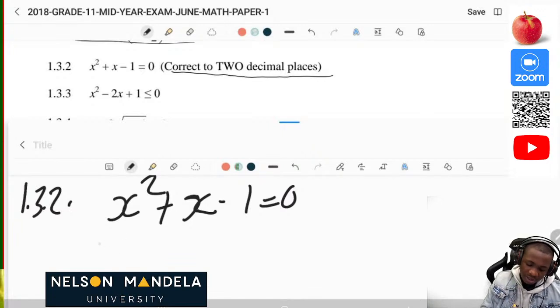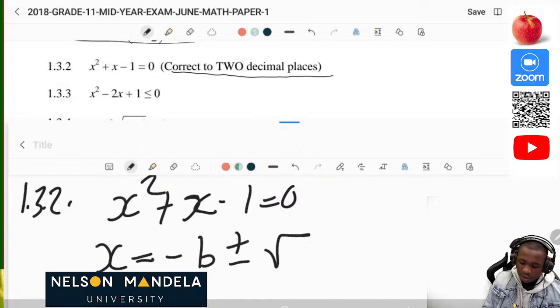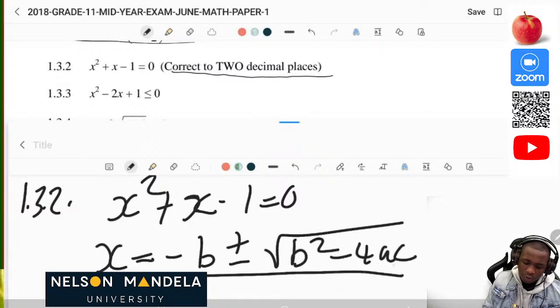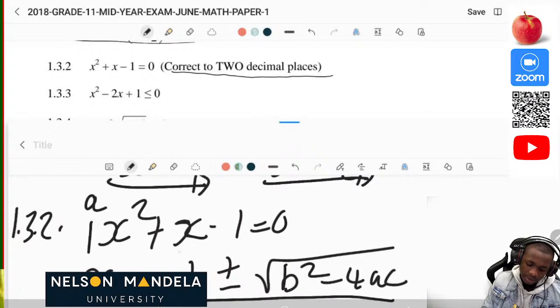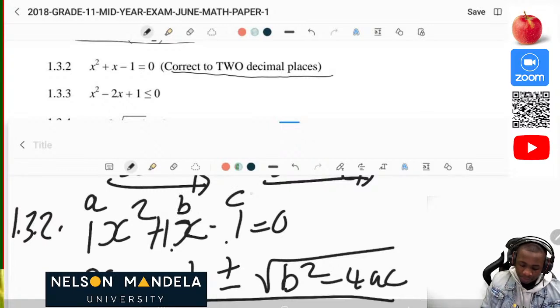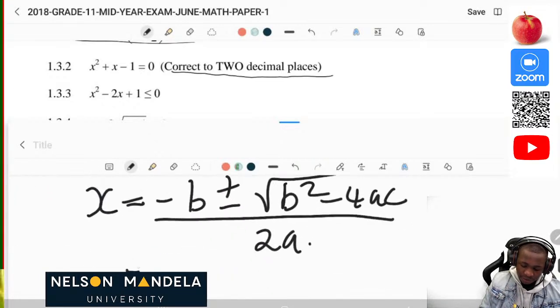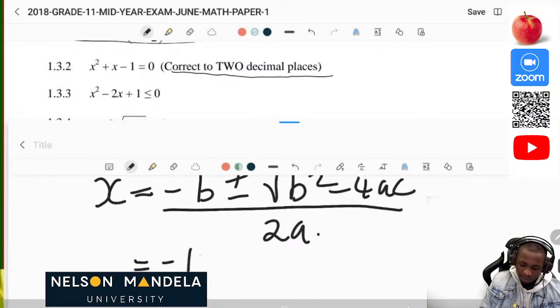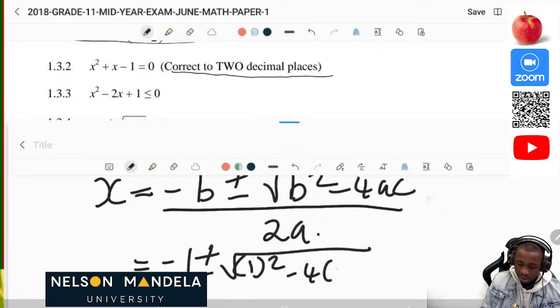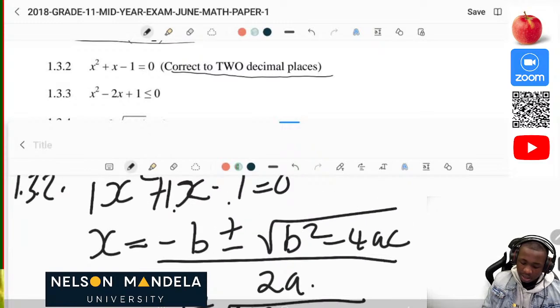The quadratic formula says that x will be equal to negative b plus or minus square root of b squared minus 4ac, all divided by 2a. So we know that 1 is our a, 1 is also our b, then this is our c. Now we substitute: what is our b? Our b is positive 1, so negative 1 plus or minus square root of 1 squared minus 4a, and our c is negative 1.